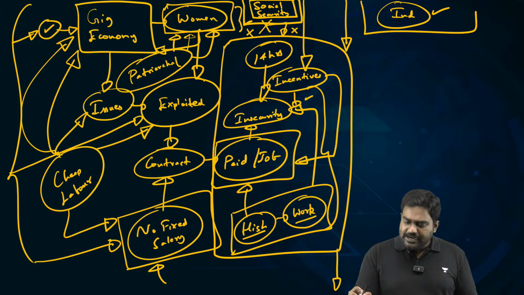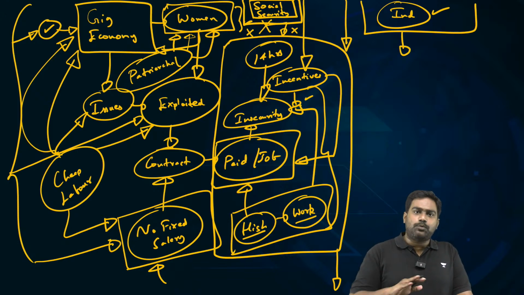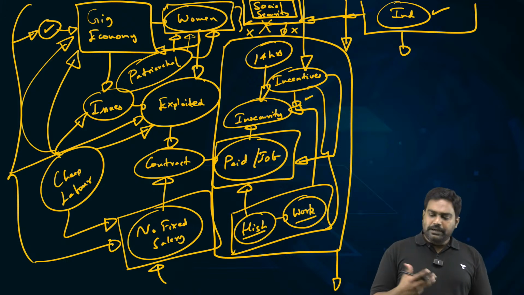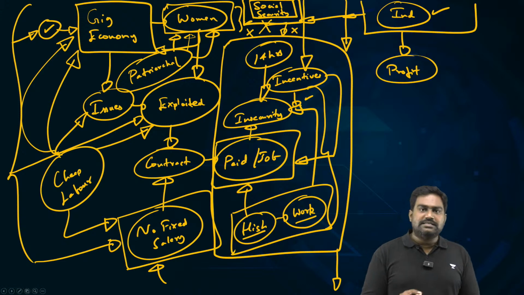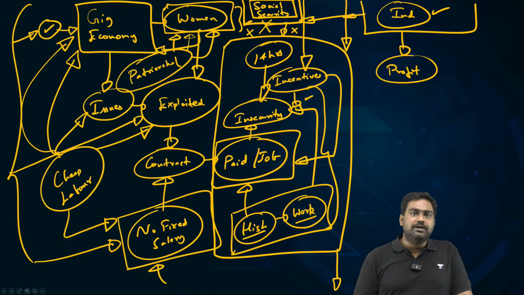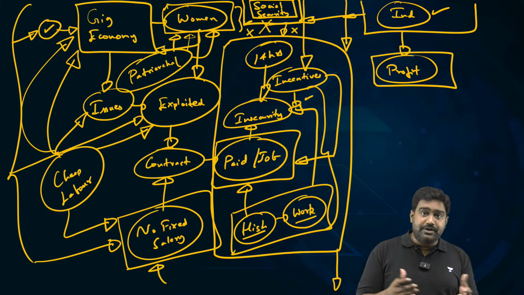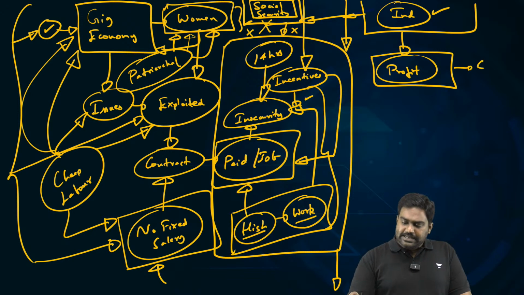But let's look at the other side, because the writer is blindly saying that industry is profit oriented, focused only on profit making, and they are blindly exploiting the gig laborers. But any private industry eventually will be profit driven. There's nothing wrong with that. In fact, that is how it should be. A company, if it has to create employment, if it has to create a sustainable, thriving business and drive the economy, it has to be a profit-making business. Yes, industry does need cheap labor. There's no doubt about it.